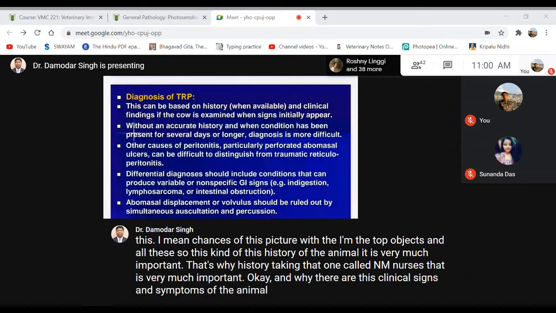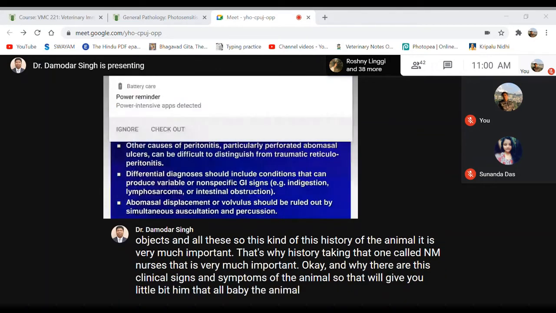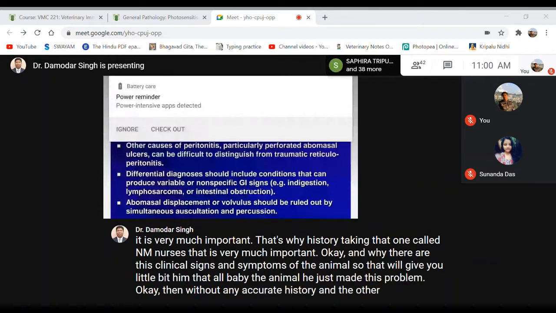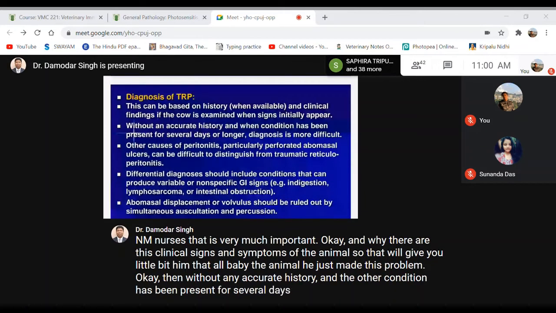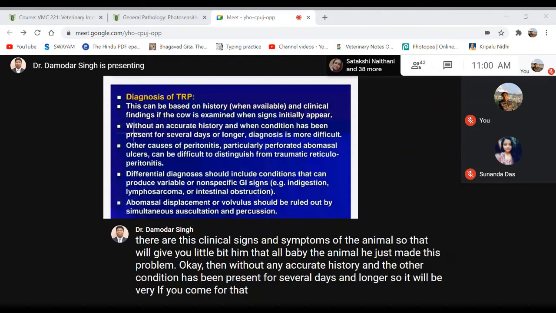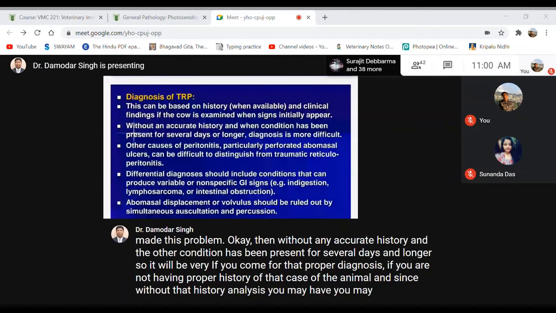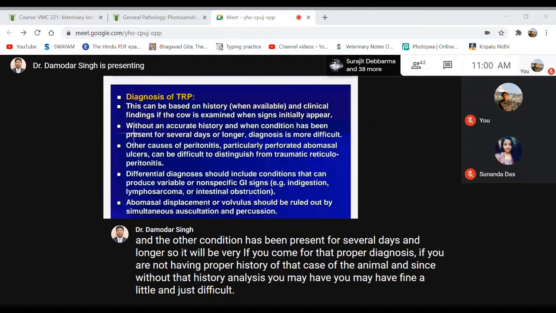So that will give you a little bit of a hint that the animal may have just made this problem. Without any accurate history, and if the other condition has been present for several days or longer, it will be very difficult to make a proper diagnosis. If you do not have a proper history of the animal's case, then without that history and knowledge, you may find it difficult to diagnose.